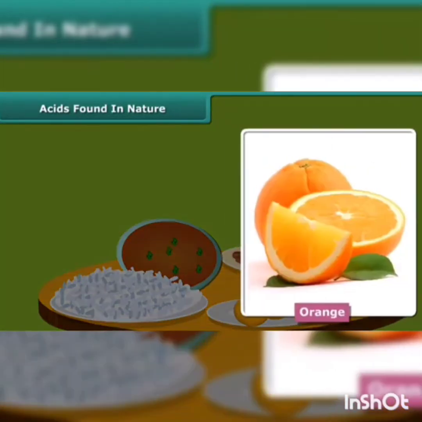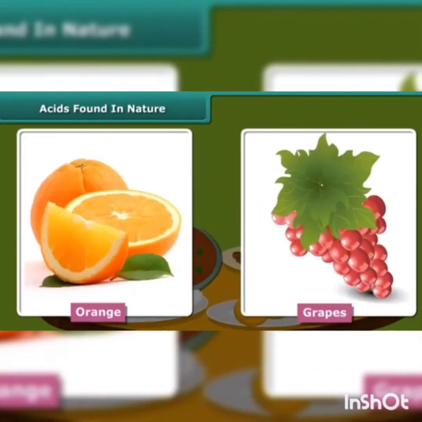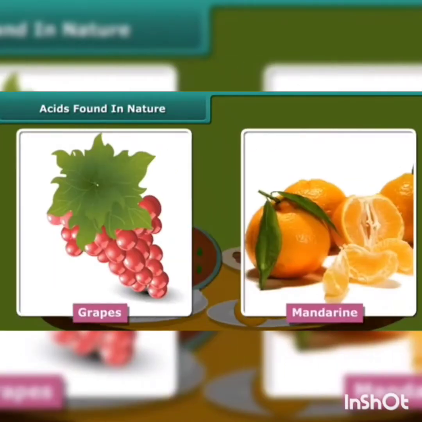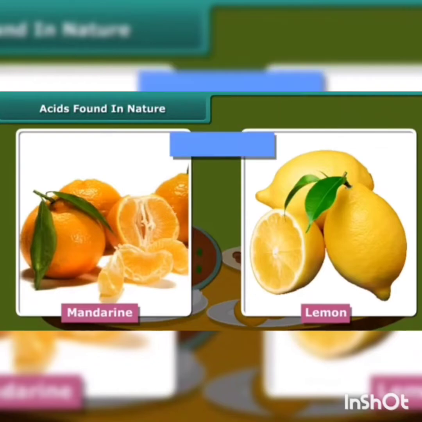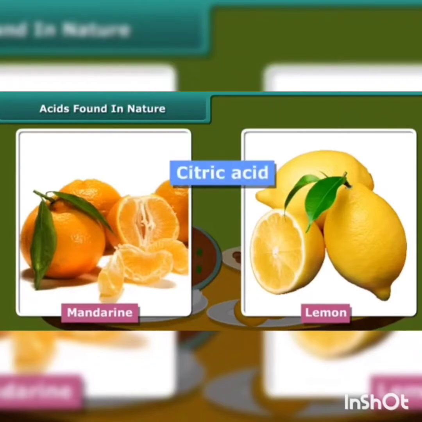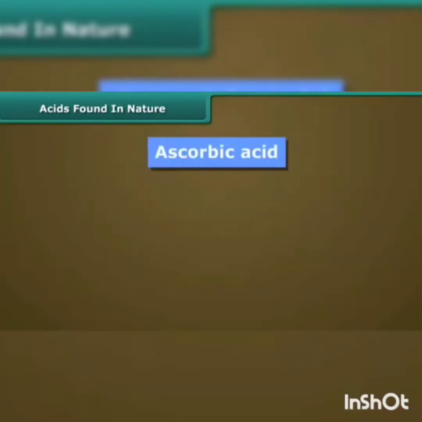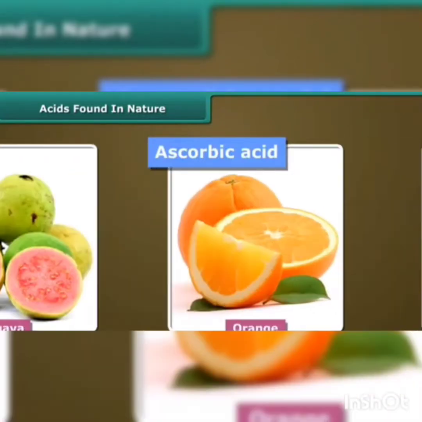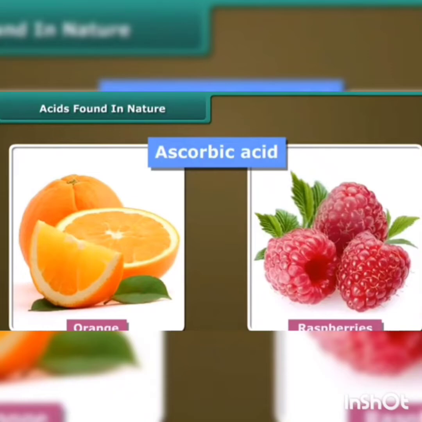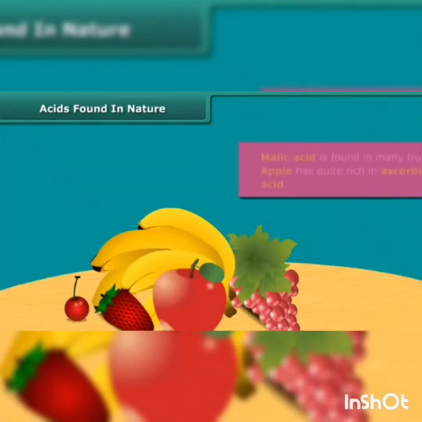Different food items contain different types of acids: orange, grape, mandarin and lemon contain citric acid. The next type of acid is ascorbic acid. It is found in guava, orange, raspberries, etc. Malic acid is found in many fruits.